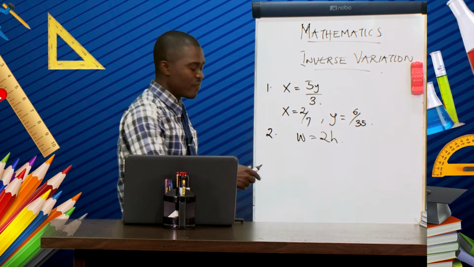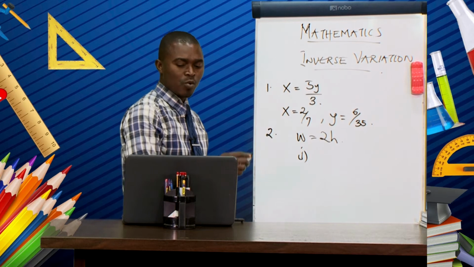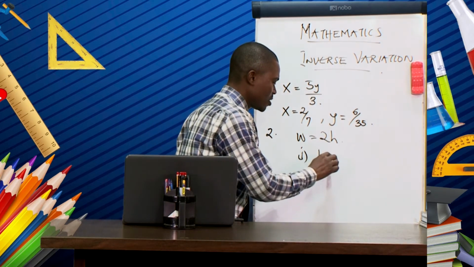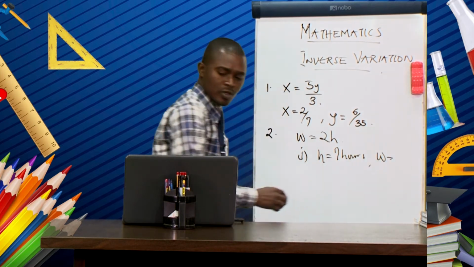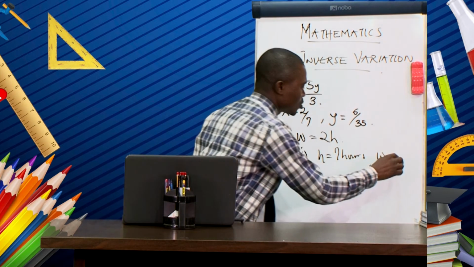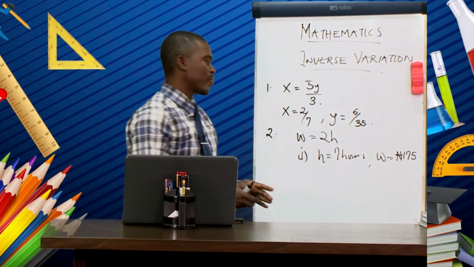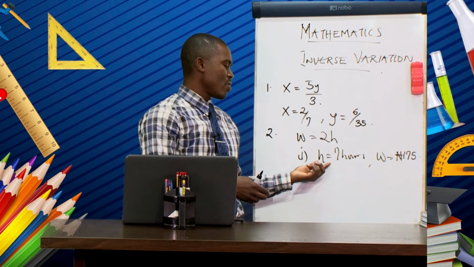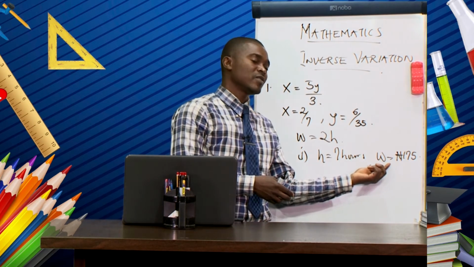Now, for Roman figure 1, when H equal to 7 hours, then W, that is the wages received, is 175.